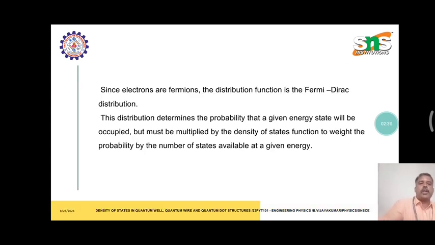For an electron or fermion, the distribution function is the Fermi-Dirac distribution function. This distribution determines the probability that a given energy state will be occupied, but it must be multiplied by the density of states function to weight the probability by the number of states available at a given energy.